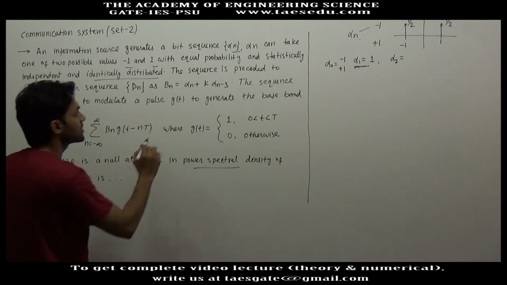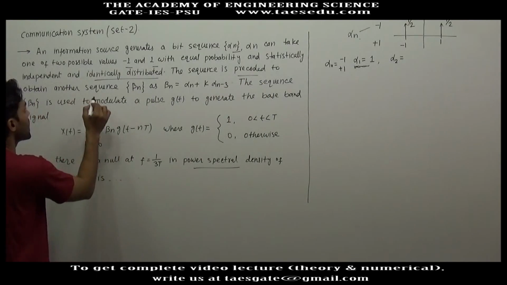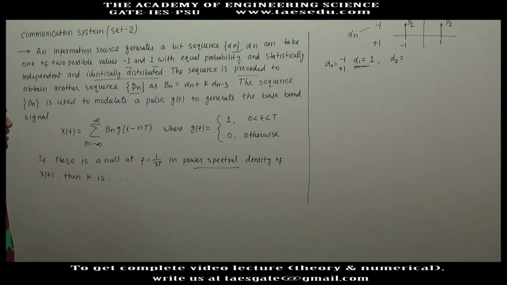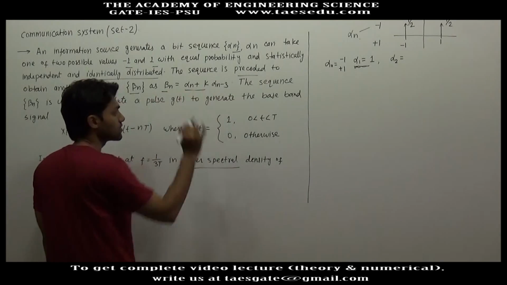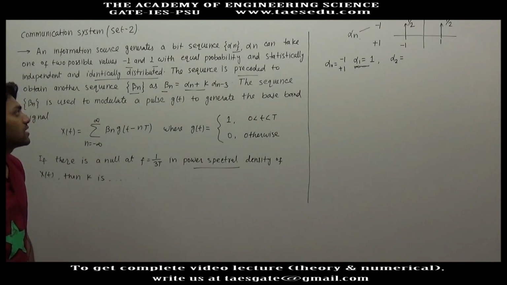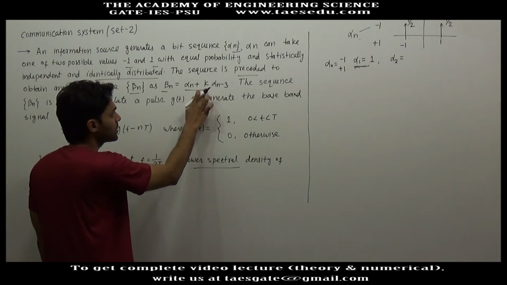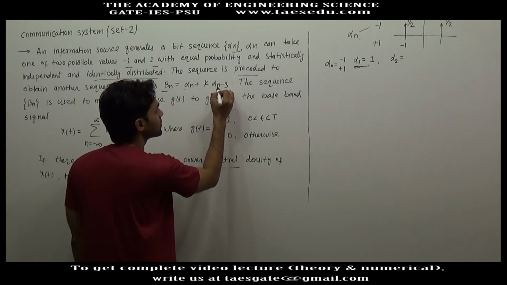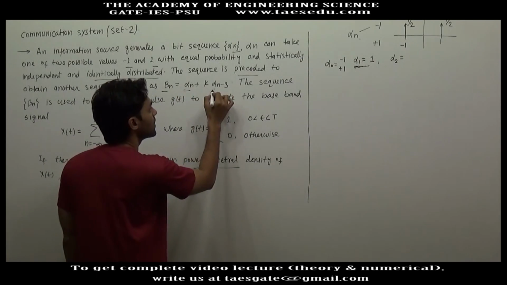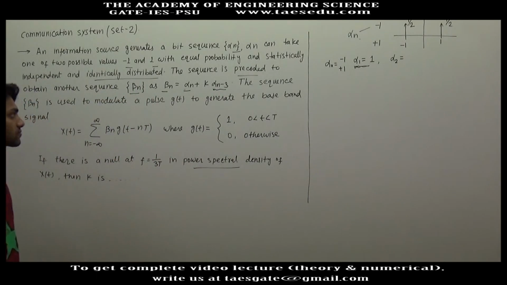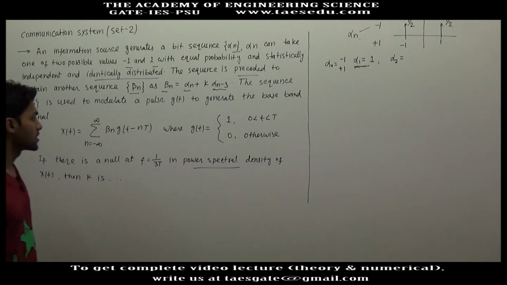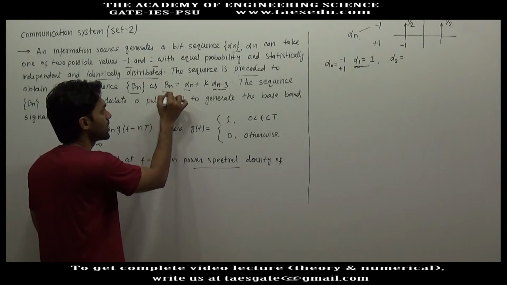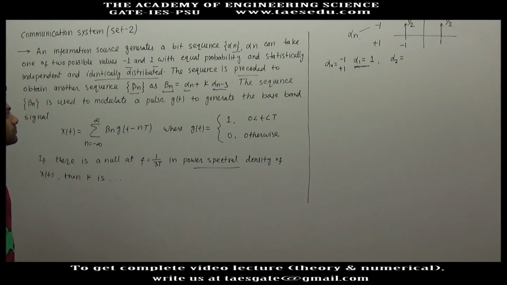Now this sequence is pre-coded to obtain another sequence Bn. If alpha n is a sequence which is randomly distributed between 1 and -1, Bn is a function of alpha n, so Bn will also be a random variable, and its value will depend upon the present value of alpha n and alpha n minus 3. So overall we understood that Bn is also a random variable or random sequence.